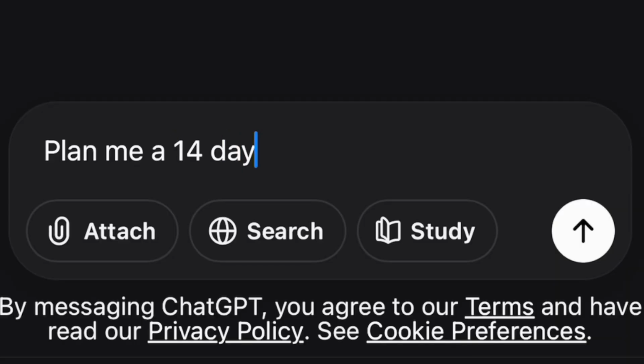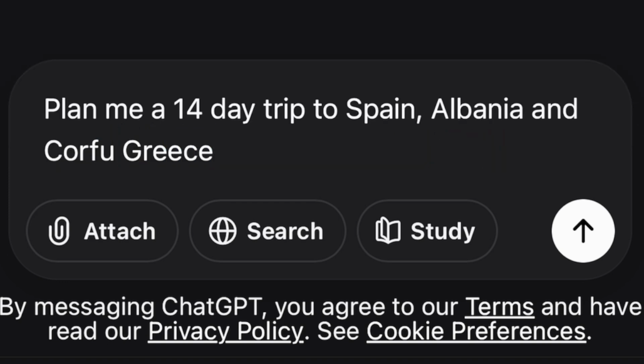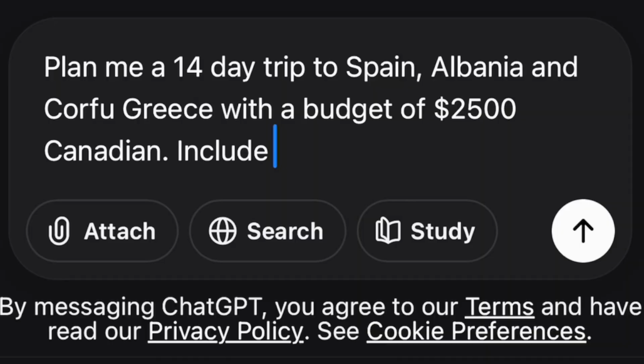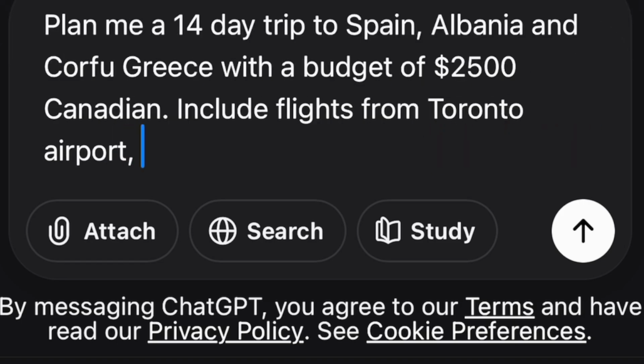You're going to start by typing out, plan me a, I'm going to type in 14-day trip to Spain, Albania, and Greece with a budget of $2,500 Canadian. You're going to put in the hub that you're looking to fly out of. I'm closest to Toronto. Include flights from Toronto, a specific hotel with links.